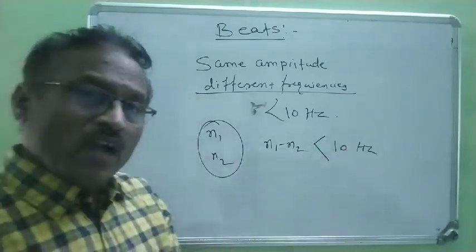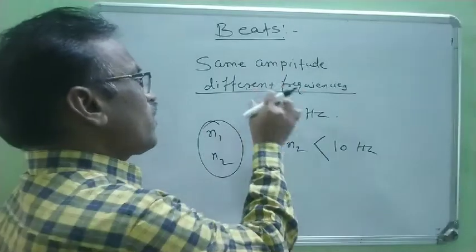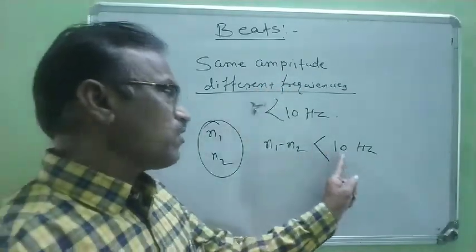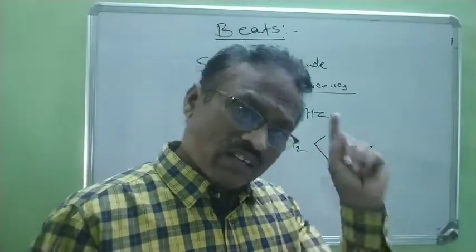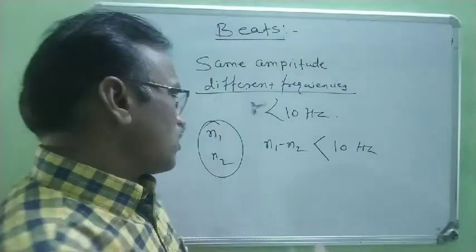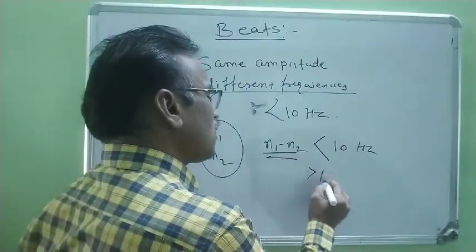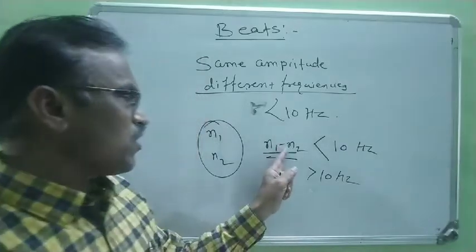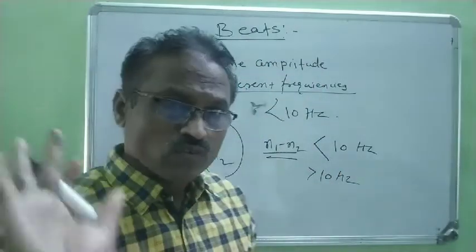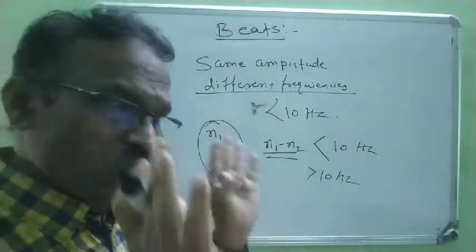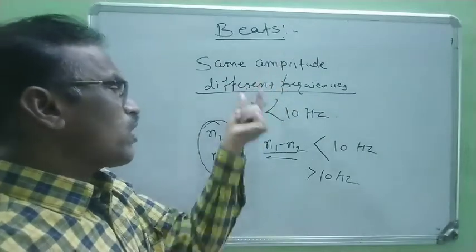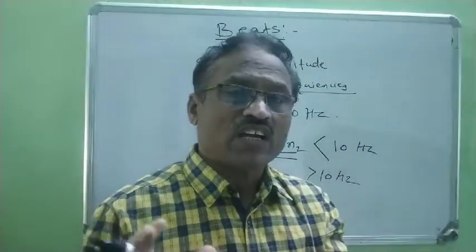If and only if the difference between the two frequencies is less than 10 hertz, beats are produced. If this difference is greater than 10 hertz, beats are not produced. Therefore, the condition for the production of beats is that the difference between two frequencies is always less than 10 hertz.